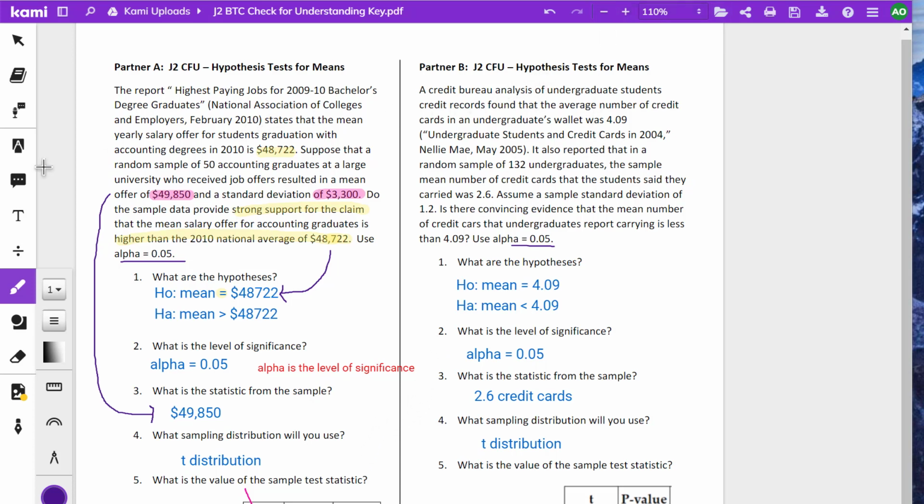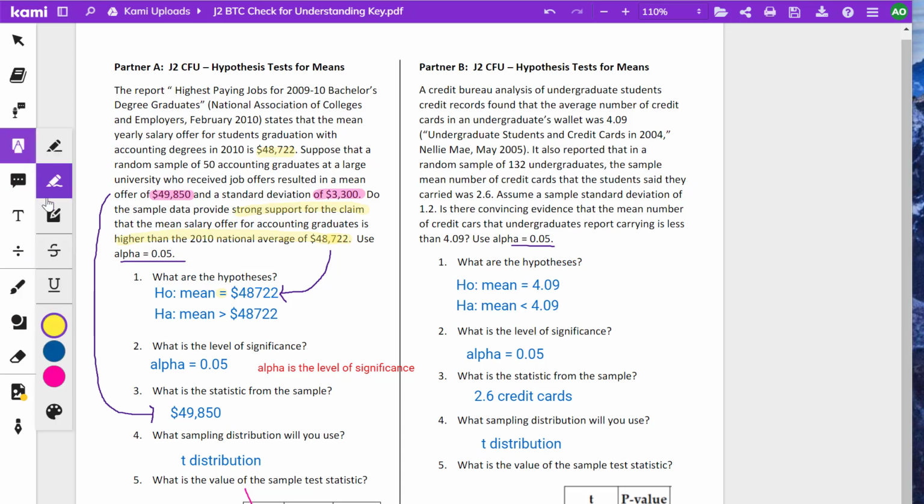Okay, so let's go look at the other side. A credit bureau analysis of undergraduate students' credit records found that the average number of credit cards in an undergraduate's wallet was 4.09. That sounds like a number that's going to come back up. It also reported that in a random sample of 132 graduates, so there's our sample, the sample mean number of credit cards that the students said they carried was 2.6. Assume a sample standard deviation of 1.2.